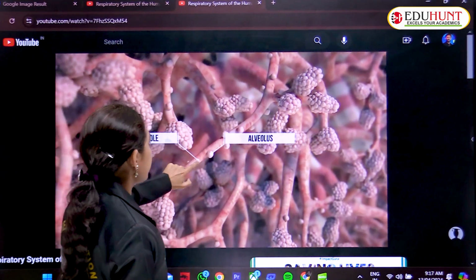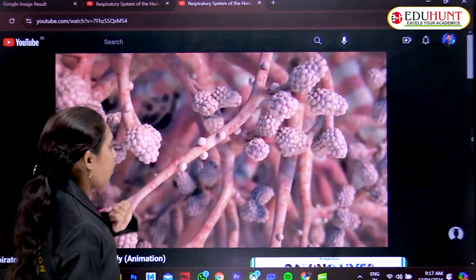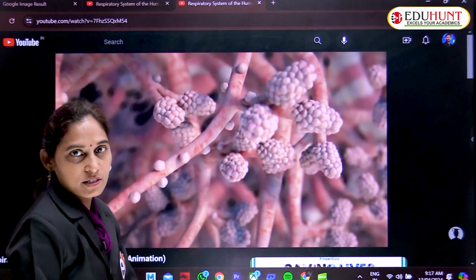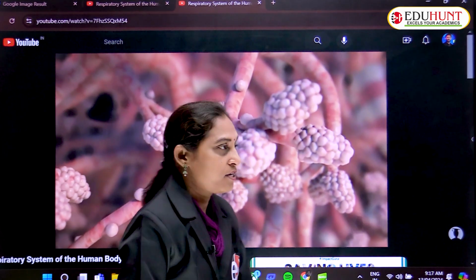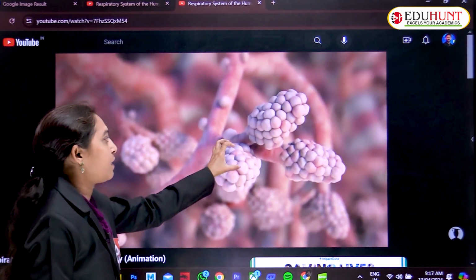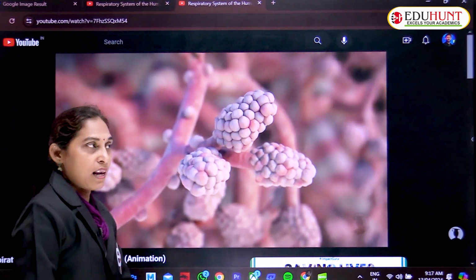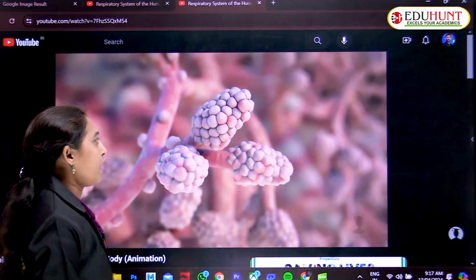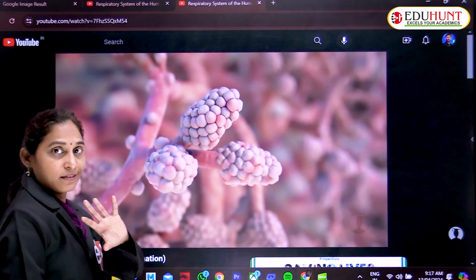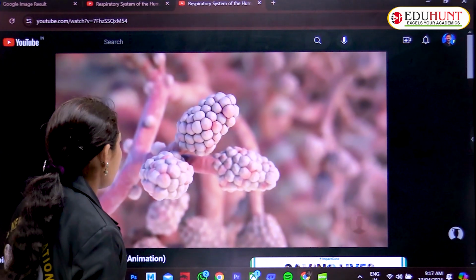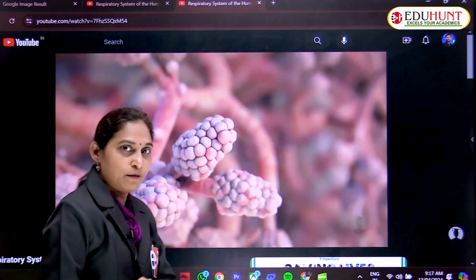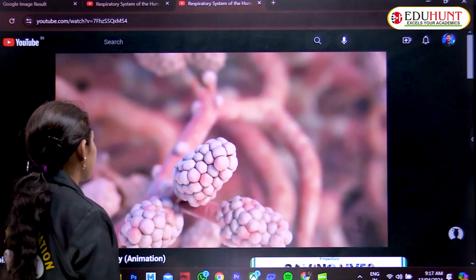See, this is the bronchiole and this is the alveolus. Singular is alveolus and plural is alveoli. So each bronchiole ends up in an alveolus, which is a sac-like structure with a tiny membrane surrounding it.